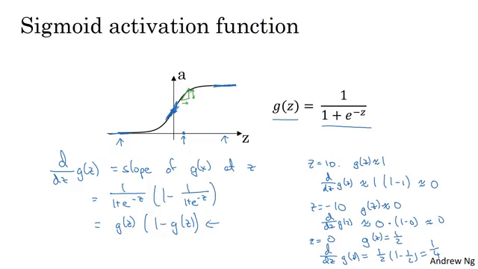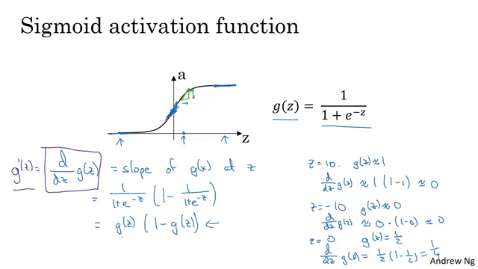Finally, just to introduce one more piece of notation, sometimes instead of writing this thing, the shorthand for the derivative is g prime of z. So g prime of z, in calculus the little dash on top is called prime. But g prime of z is a shorthand in calculus for the derivative of the function g with respect to the input variable z.